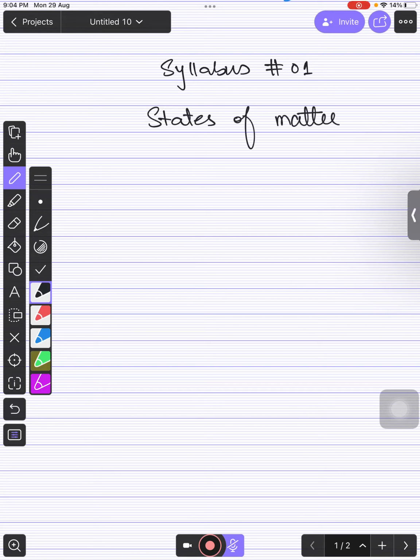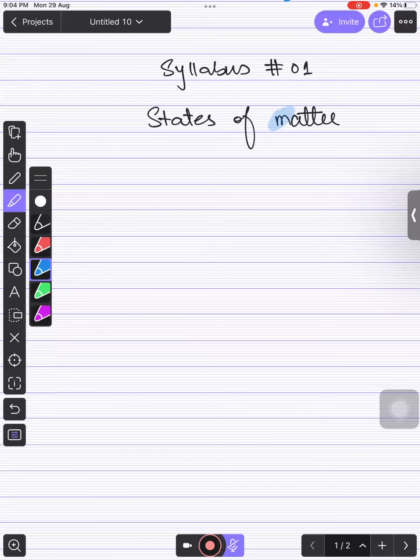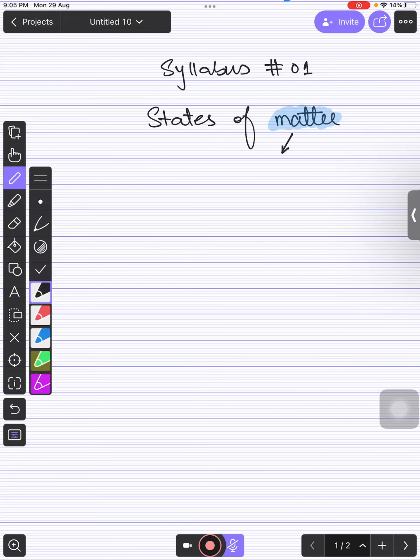Right, bacho? So any one of you can please tell me what is matter? Matter is a substance that has mass and occupies space. Very good. Perfect. So you are saying that matter is the substance which occupies space and has some mass. Mass or weight, anything else you can use over here.